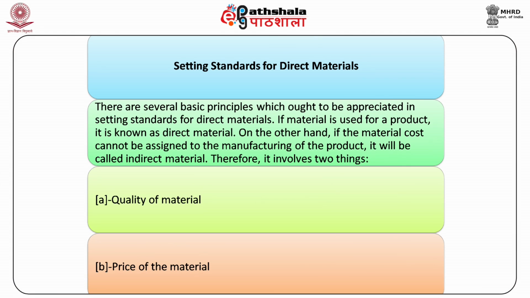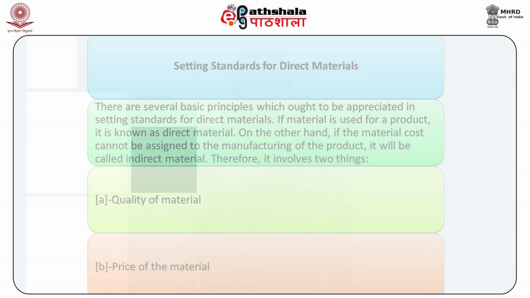There are several basic principles which ought to be appreciated in setting up of standards for direct materials. If material is used for a product, it is known as direct material. On the other hand, if the material cost cannot be assigned to the manufacturing of the product, it will be called an indirect material. Therefore, it involves two things: number 1, quality of material, and number 2, price of material.